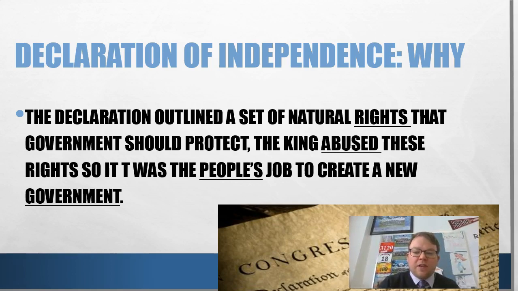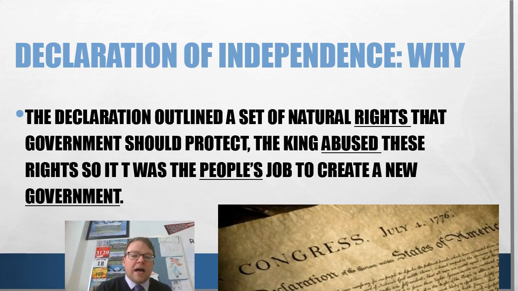Why the Declaration of Independence was created: Thomas Jefferson is borrowing a lot from one of our early Enlightenment thinkers that we talked about in number 49, this guy by the name of John Locke. John Locke's theory was basically that a government's power comes from the people, and if a government isn't doing what it should do, then it's the people's job to get rid of it. And that's pretty much it, Jefferson really plagiarized Locke. There's no really easy way to say it. He adds these ideas of natural rights that he changes a little bit differently than Locke, but still, if you're somebody who read Locke and read Jefferson's, you're seeing a lot of similarities.